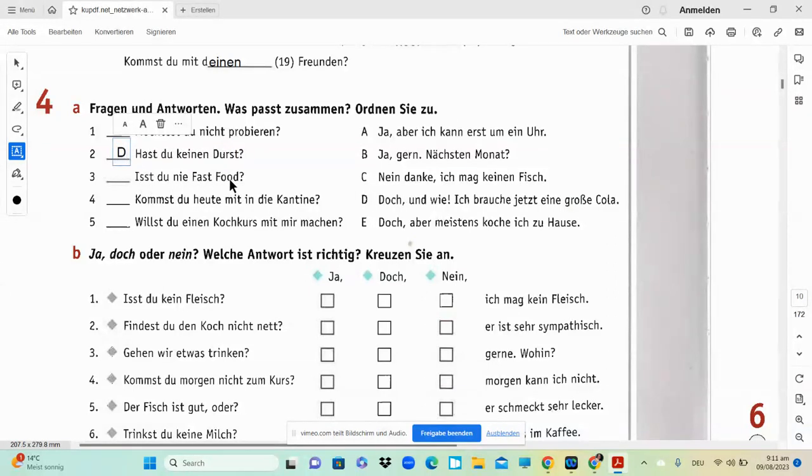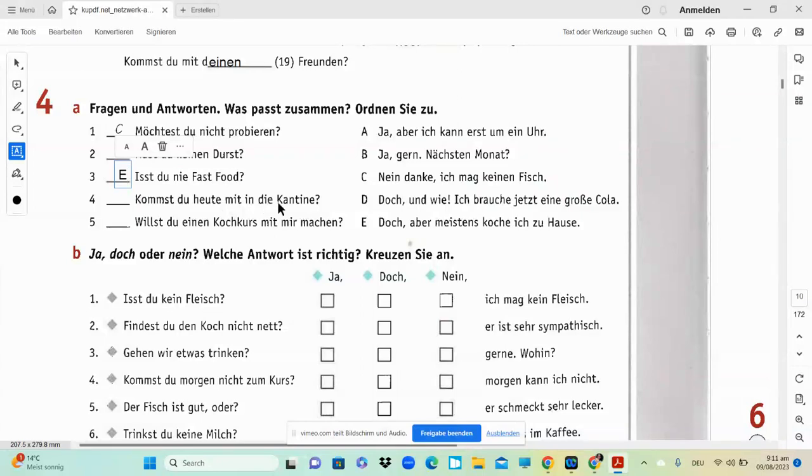Isst du nie Fast Food? So it's related to food, and over here you can see kochen. That is you're cooking something. So this is again related to kochen. Let's try to read now. Isst du nie Fast Food? Doch, aber meistens koche ich zu Hause. Okay. So since the question is in negation, but the answer is positive, you can see doch over here.